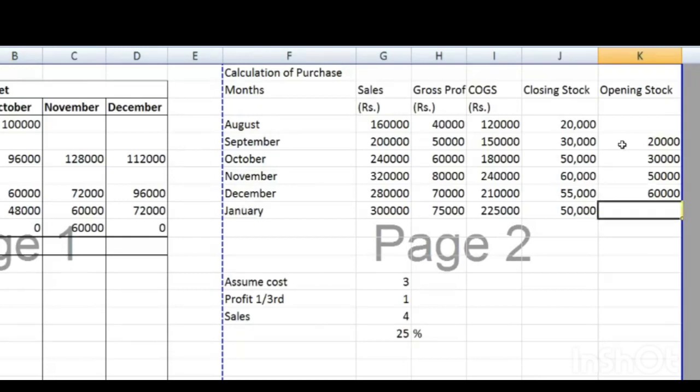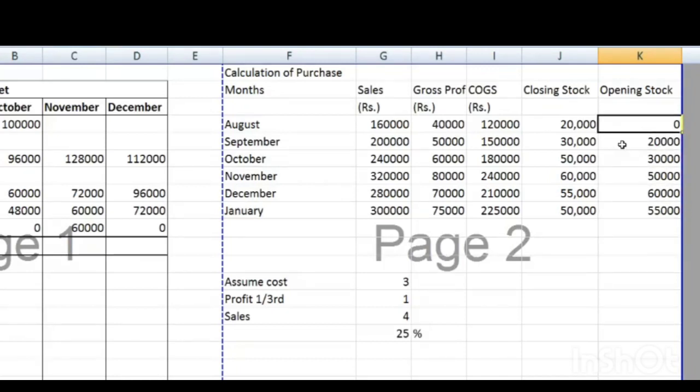Next, 55,000. Very simple. And there is no information given regarding July month's sales and cost of goods sold. So it is assumed that there is no stock in July, and that's why there is no stock in August. It is zero.